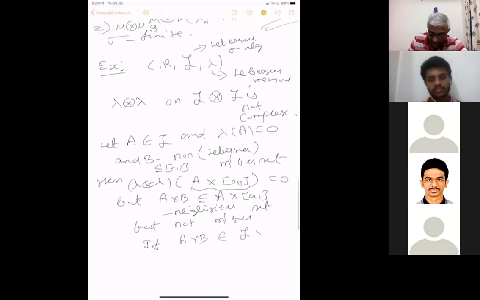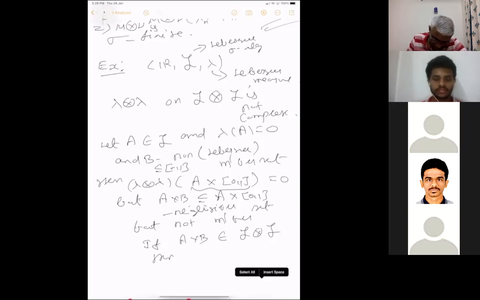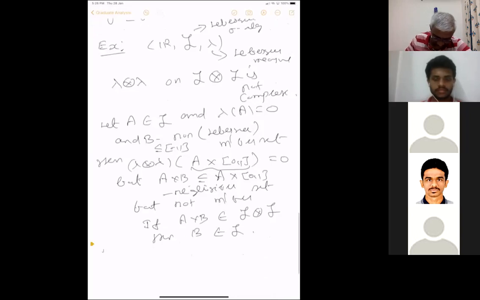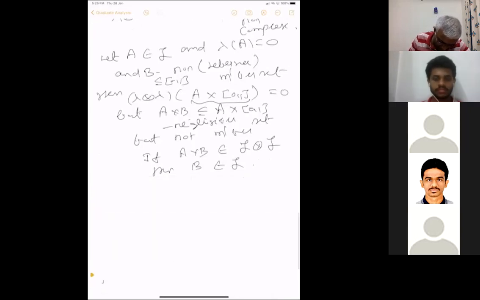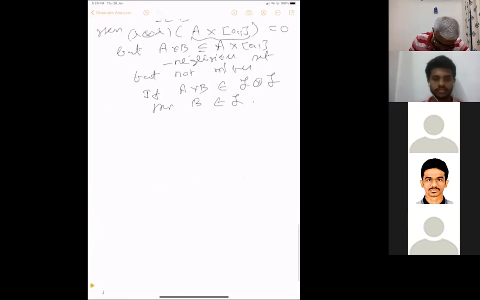If this is in the tensor L, then take some singleton B. You fix a singleton X, and using that, take any element here, then you get the set B. Then B is in L, because we have already proved that if a set E is there, then any section of it is in the corresponding sigma algebra. So if you take two complete sigma algebras and take the product, the product need not be complete.